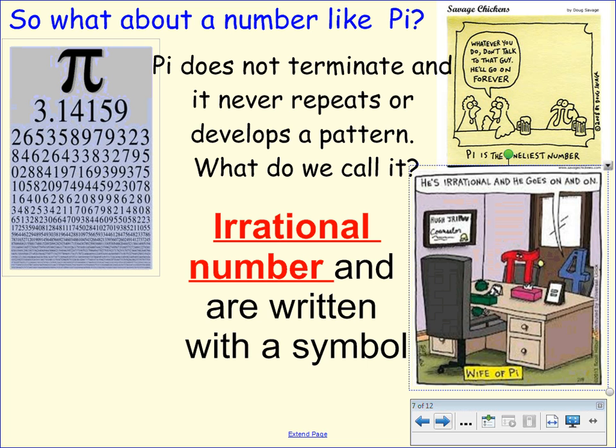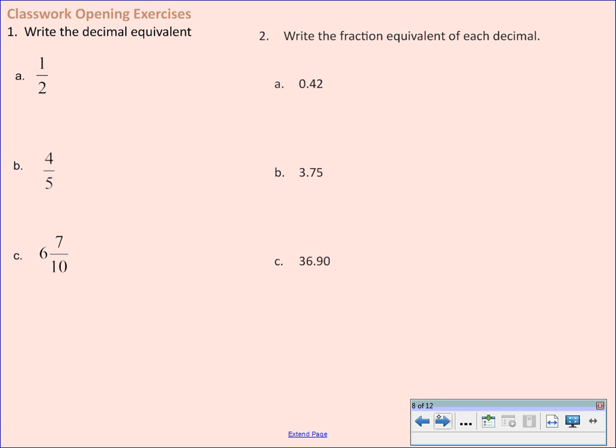Okay, so now that we reviewed rational and irrational numbers, let's take a look at these rational numbers on the board. And right now, on your own, on page 18, please complete 1 and 2. Convert the fractions into decimals and convert your decimals into fractions.